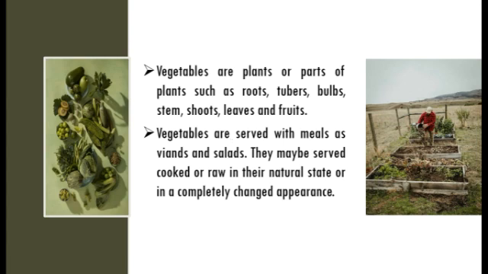Vegetables are plants or parts of plants such as roots, tubers, bulbs, stems, shoots, leaves, and fruits. Vegetables are served with meals as viands and salads. They may be served cooked or raw, in their natural state or in a completely changed appearance.